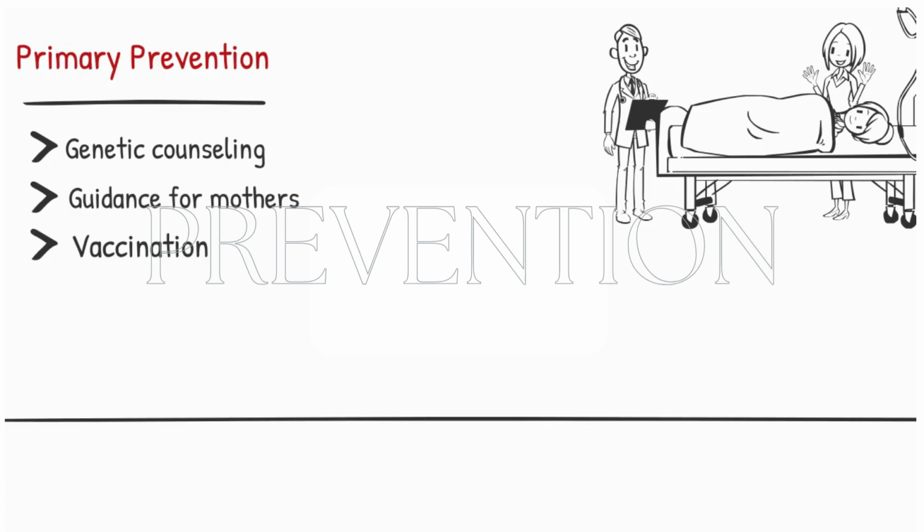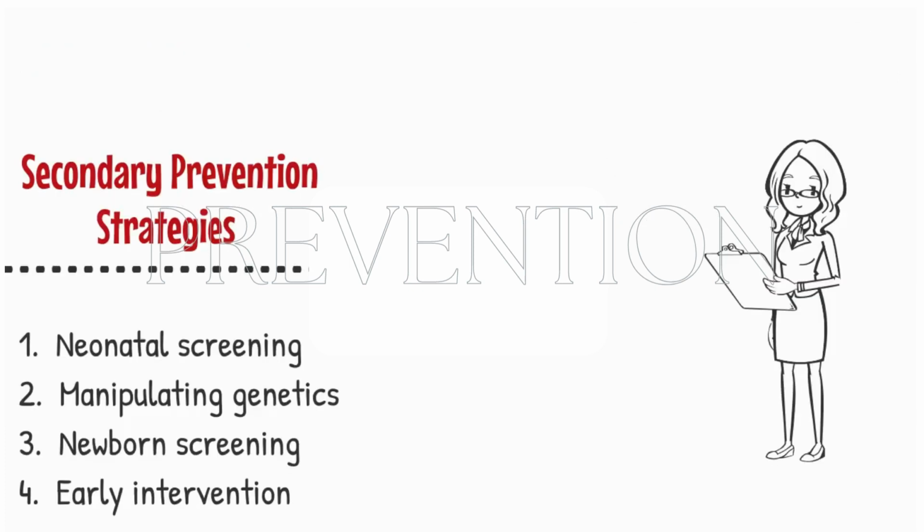Offering prenatal care and guidance to expectant mothers, which includes recommendations to avoid substances that can impact fetal development. 3. Advising a balanced diet rich in vitamins and minerals such as folic acid, which is crucial for the growth and development of the fetus. 4. To prevent the spread of infectious diseases like measles, meningitis, and others, it is essential to have your babies vaccinated. Secondary prevention strategies aim at reducing the duration or severity of disability.